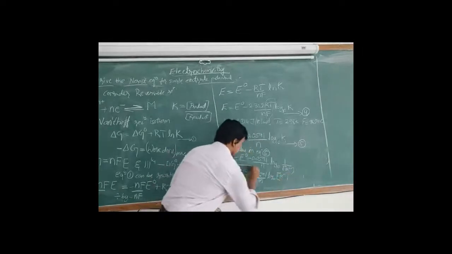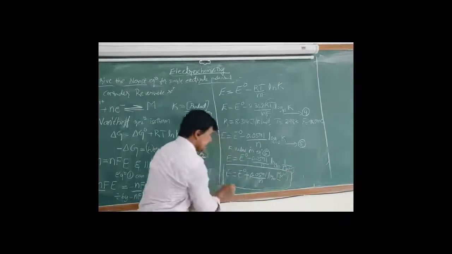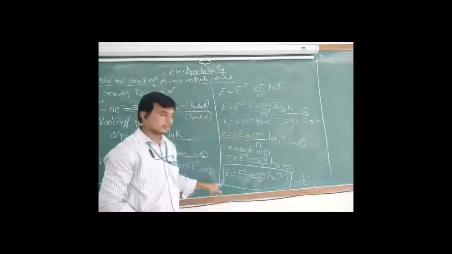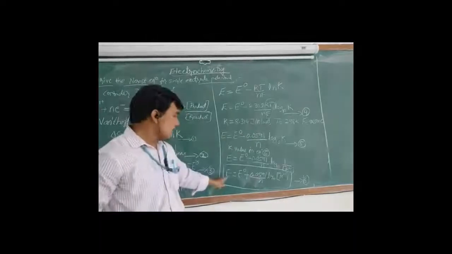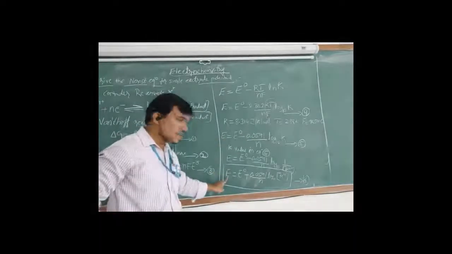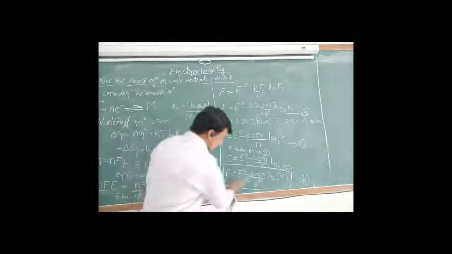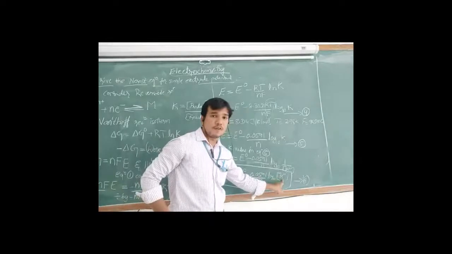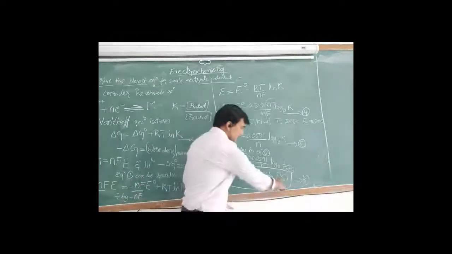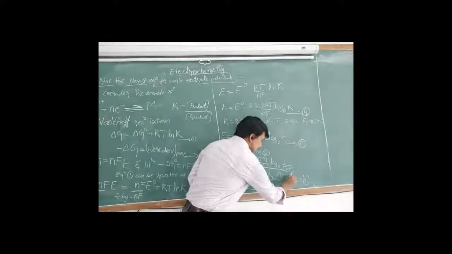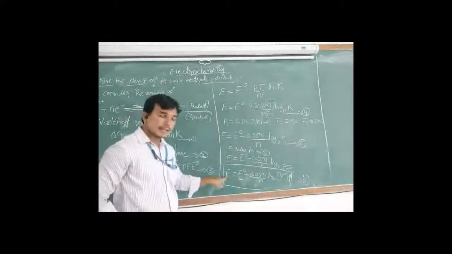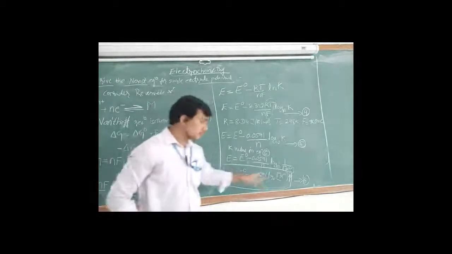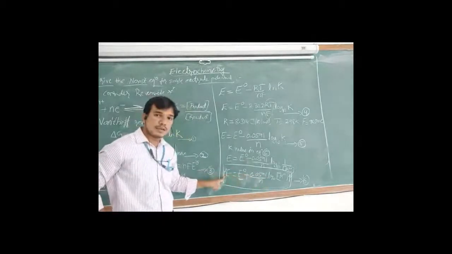So this equation is called the Nernst equation for single electrode potential. The Nernst equation relates the electrode potential of the metal to the standard electrode potential of the metal and the concentration of metal ion. If the concentration of the metal ion increases, the electrode potential also increases. If temperature increases, the electrode potential also increases.